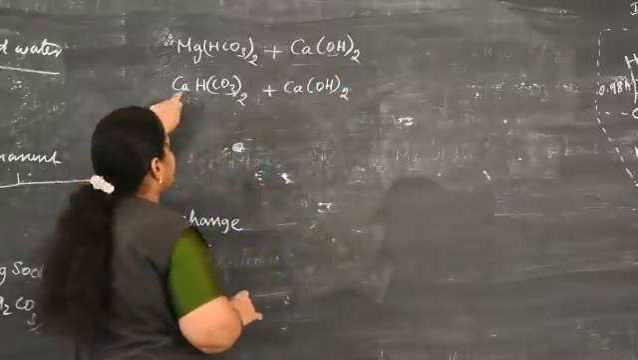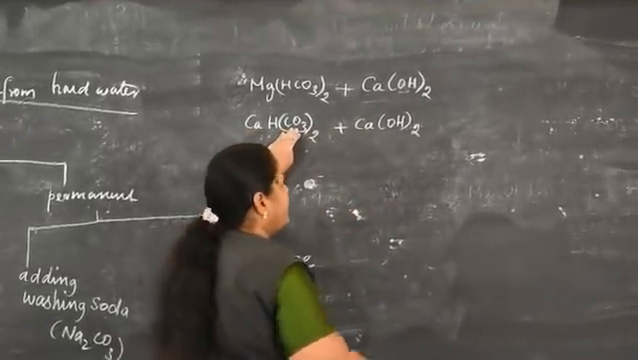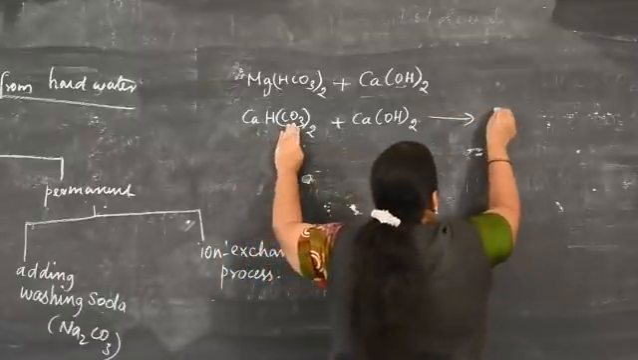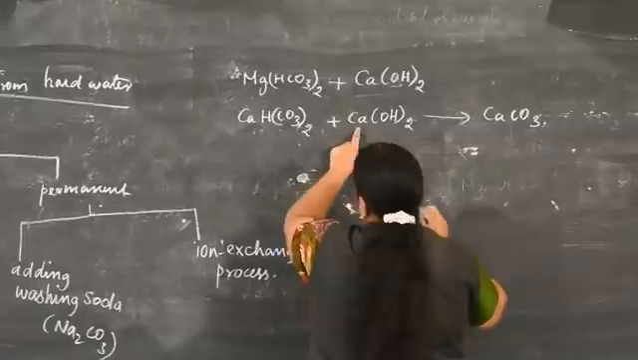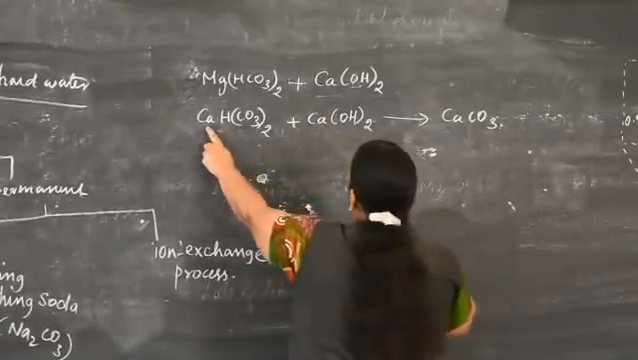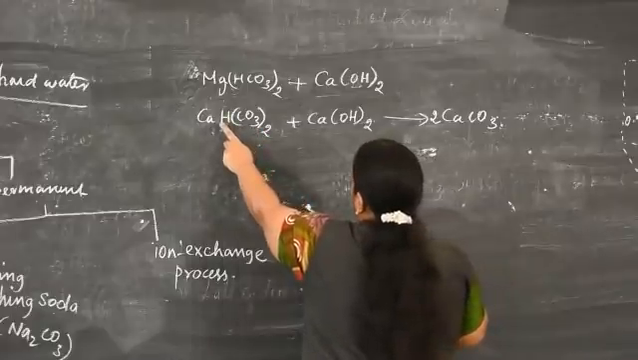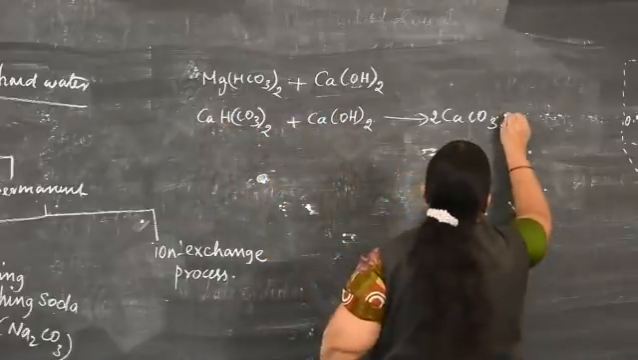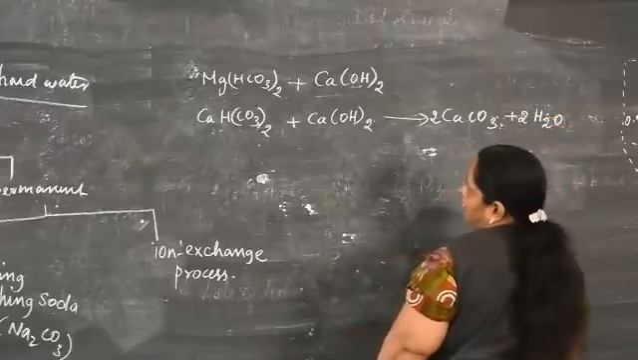What happens here? Here carbonate is there, that's why it is converted into CaCO3. How many calcium are there? Here one. That's why I put 2 calcium carbonate. Along with it, how many hydrogens are there? 2 hydrogens are there, so it is converted into 2 water molecules.